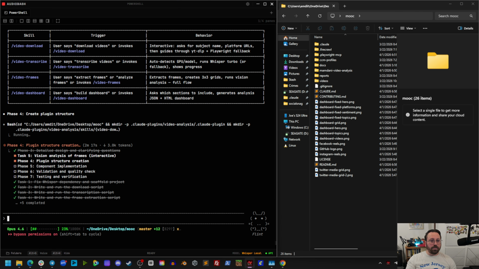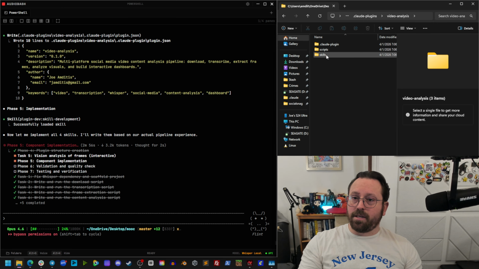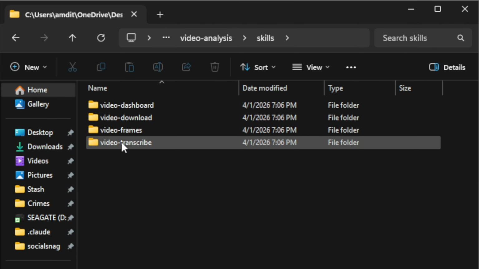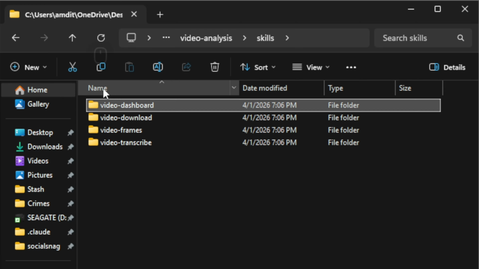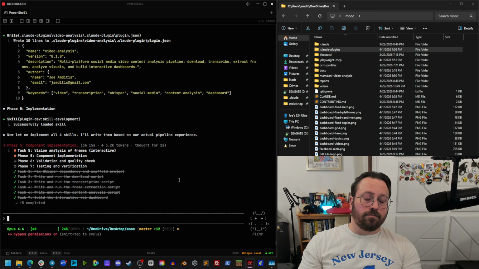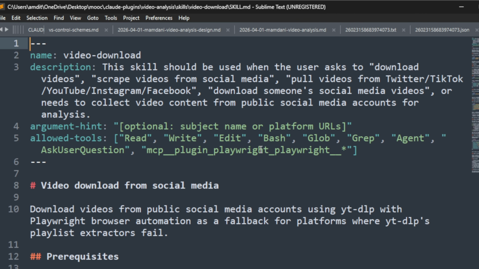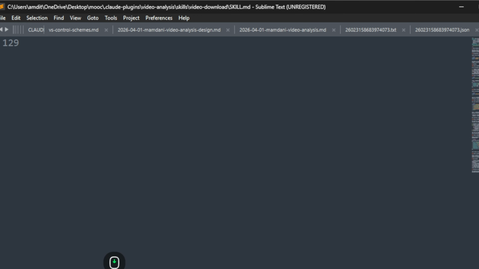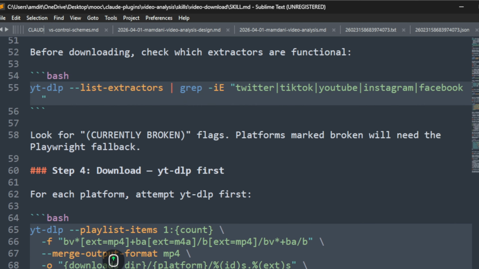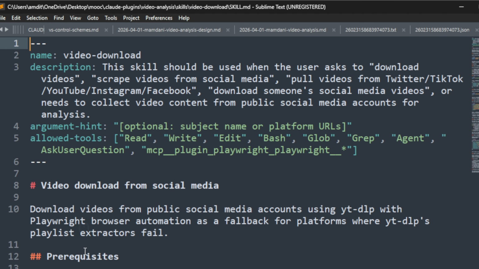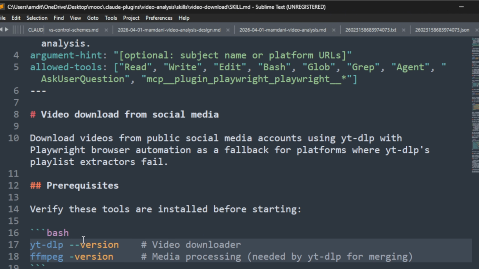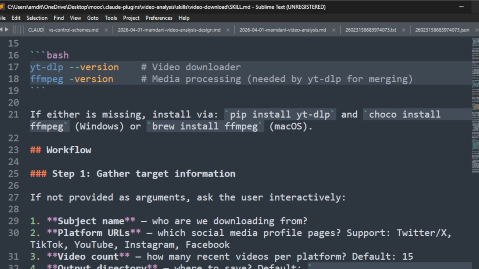It's going to summarize what we're building and then start building it. And you can see here, boom, there they are. Let's get rid of that. For our video dashboard, we don't have anything in there because it's still writing. There's our skill.md. Again, not a super complex code file, just Markdown with a little bit of bash commands in there that the bot knows how to interact with. You can write these by hand, or you can have the bot write it for you and just review it along the way. And then, of course, testing it to make sure it works. And we've already done that.